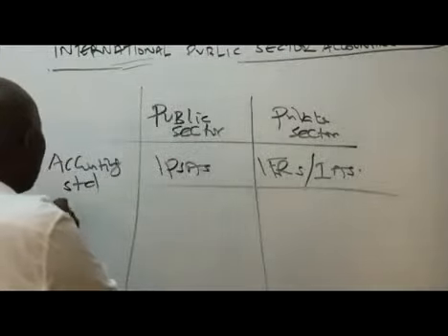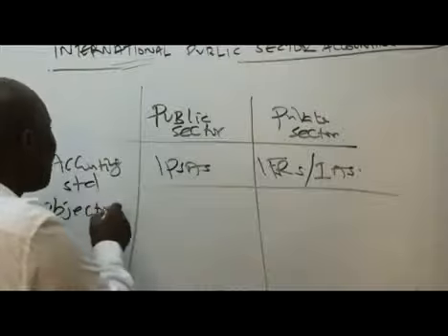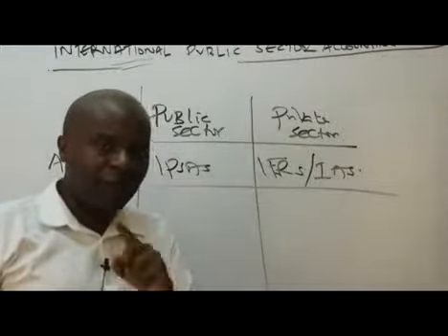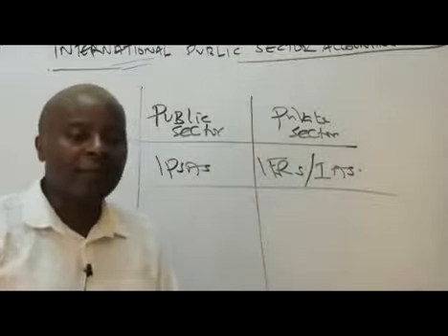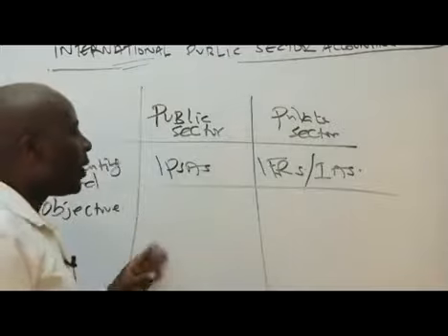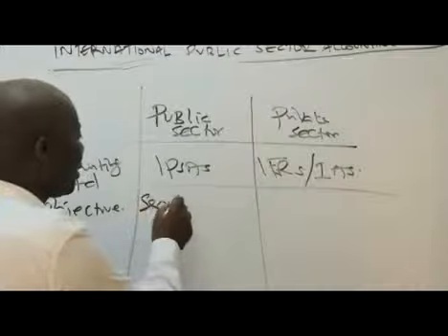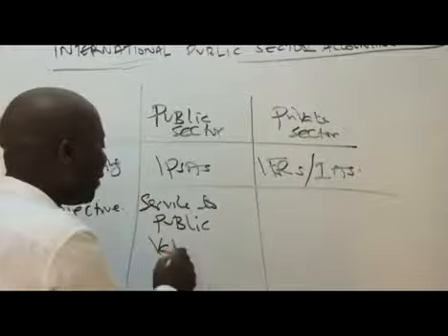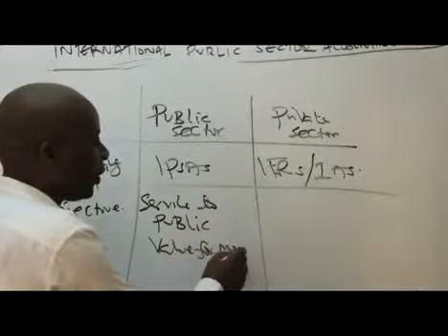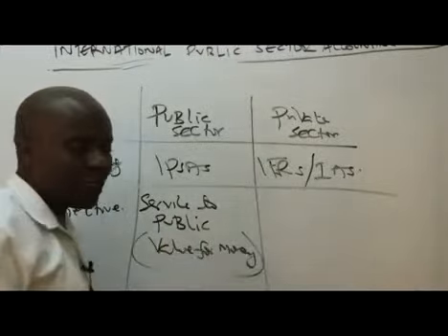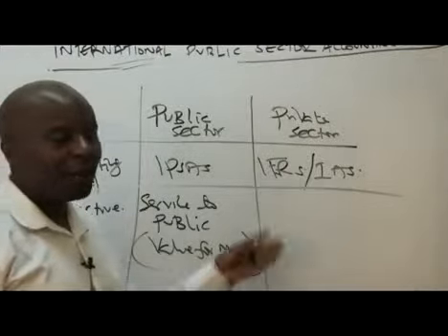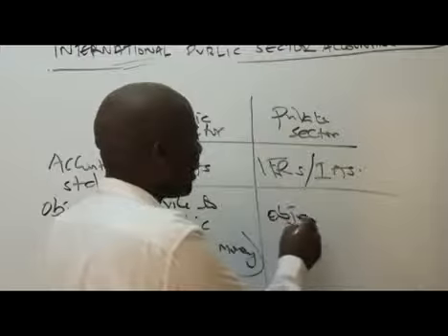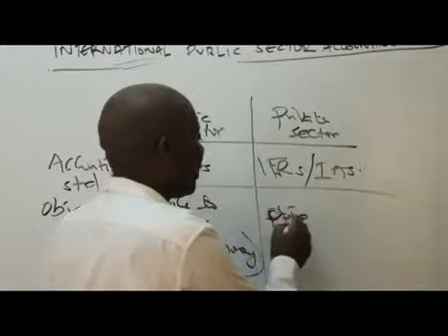We have in this case here the major objective. The major objective, ladies and gentlemen, remember, public sector is not out there to make profits. Public sector, we are out there simply to serve. Ours in this case here is service to the public. So we can only talk over value for money audits. How about private sector? It goes without saying that private sector really is all about profit.